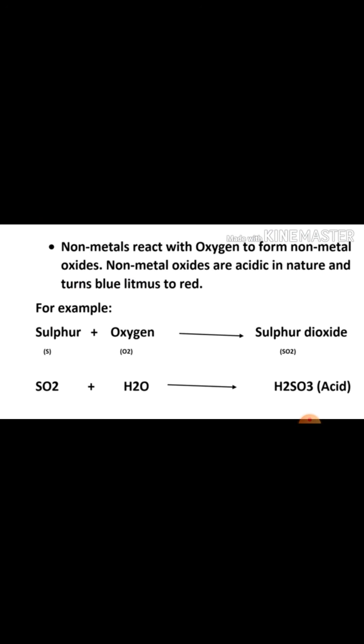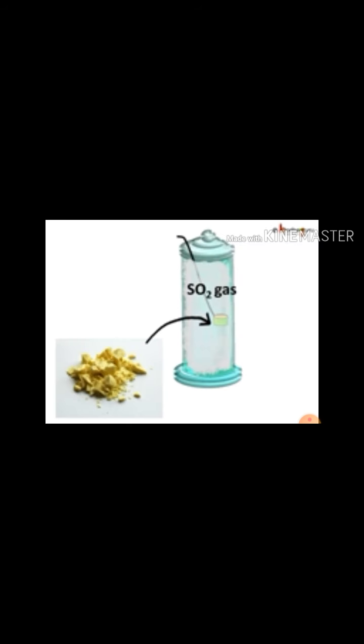Now what about the non-metals? When they react with oxygen, they also form non-metal oxides. For example, we can take a non-metal like sulfur. When we burn sulfur in the presence of oxygen, it will form SO2 gas, sulfur dioxide. And this sulfur dioxide gas we have to put into a glass jar and cover it with a lid.